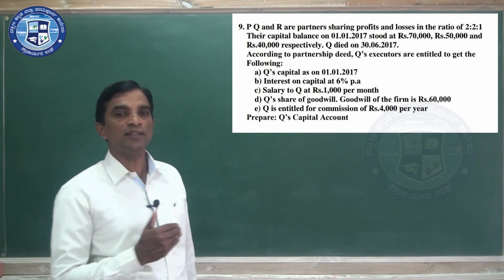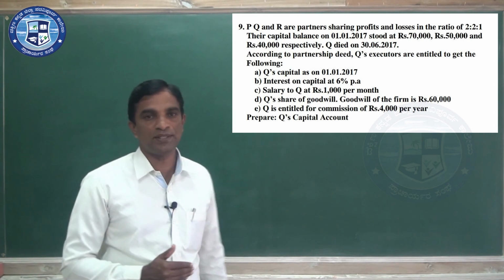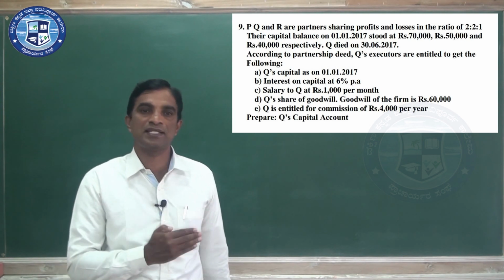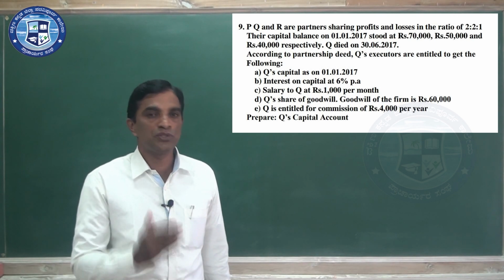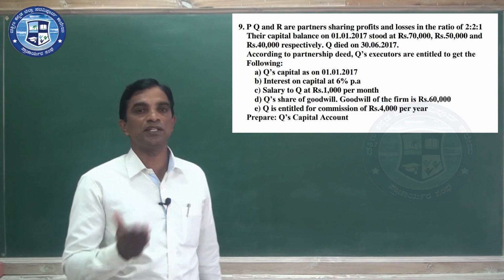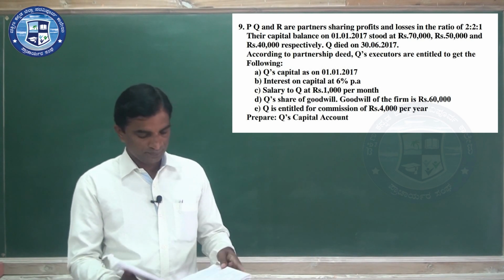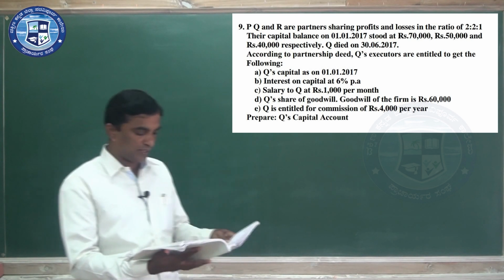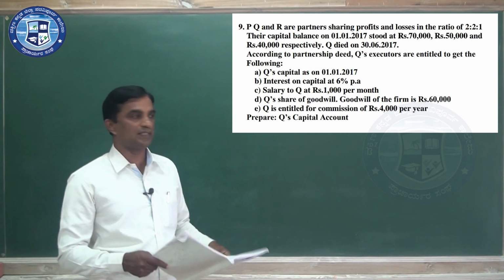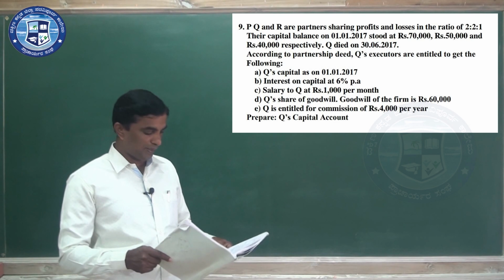So Q died on 30th June, and the period runs from 1st January to 30th June. That means Q was there for 6 months. According to the partnership deed, the executors are entitled to get the following. So as per the deed, Q will get the following.